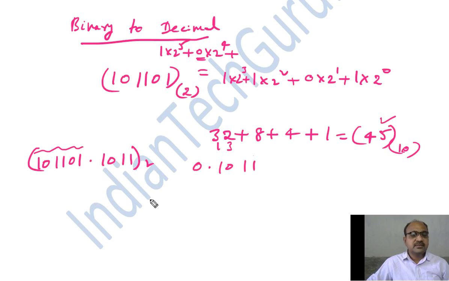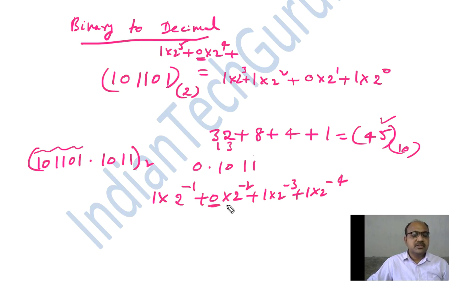For the fractional part, start with 2 power minus 1. In the case of the decimal number system, we started with 10 power minus 1. Here, start with 2 power minus 1: 1 into 2 power minus 1 plus 0 into 2 power minus 2 plus 1 into 2 power minus 3 plus 1 into 2 power minus 4.